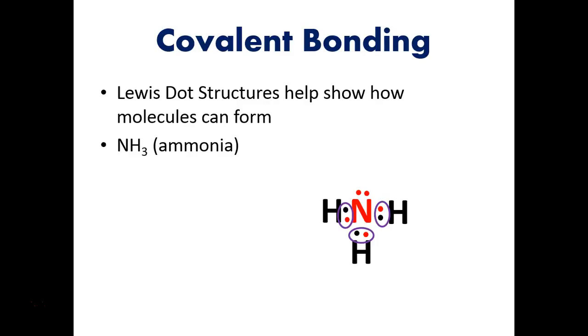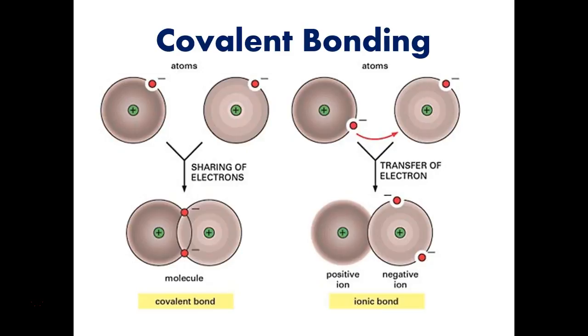The hydrogens, if you count the number of electrons around them, each hydrogen has 2 electrons, which actually is good for it because it wants to be like helium. And remember, it's one of those exceptional ones that only wants 2. And so everything's kind of good here. The hydrogens and the nitrogen are sharing those electrons, but everybody ends up winning because they all get to be like noble gases in the end. This is just summarizing that idea. Again, covalent bonds are all about sharing electrons, whereas ionic bonds are about transferring electrons, and it's a slightly different process.